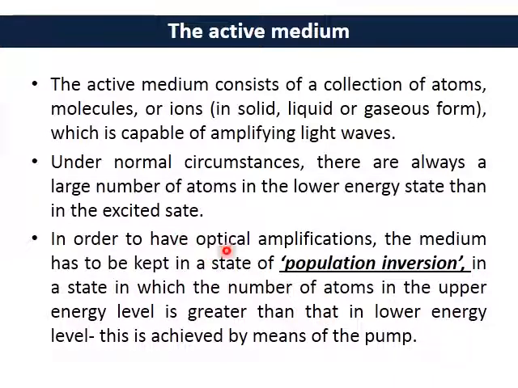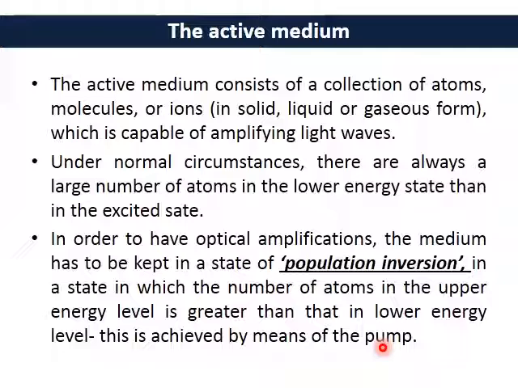Now in order to have optical amplification, the medium has to be kept in a state of population inversion, as I mentioned. In the state of population inversion, the number of atoms in the upper energy level is greater than that in the lower energy state. This is achieved by means of the pump.